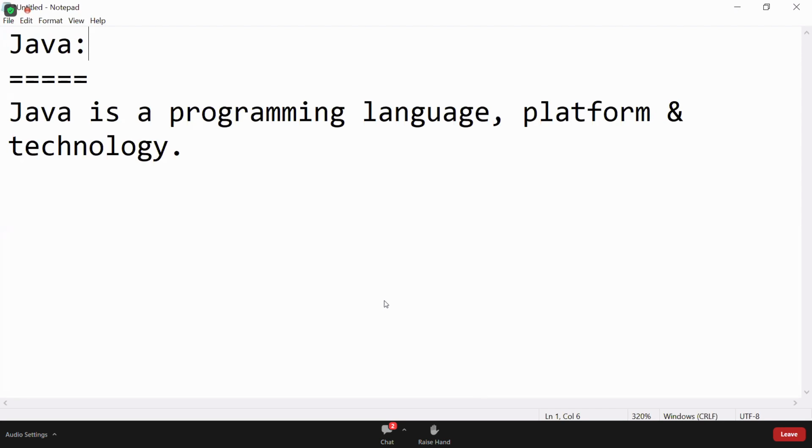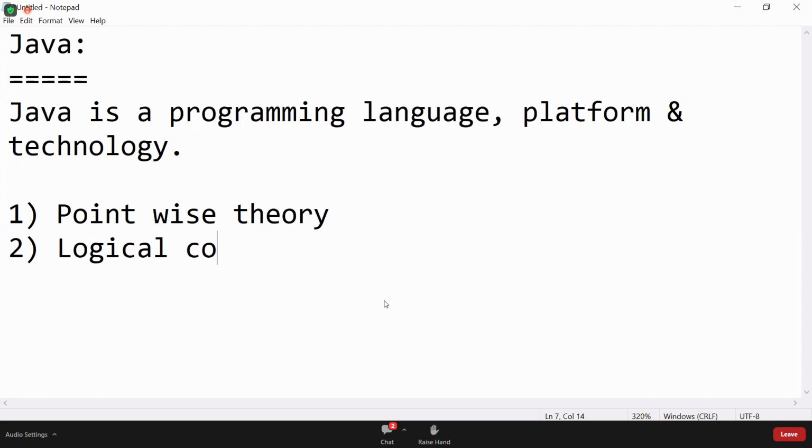How many steps are there to learn Java? 6 steps. Okay. I gave yesterday 6 steps. First step, point-wise theory. Second step, logical code snippets. Those who missed, you have a recorded video that you can watch. Third one, concept-wise examples.